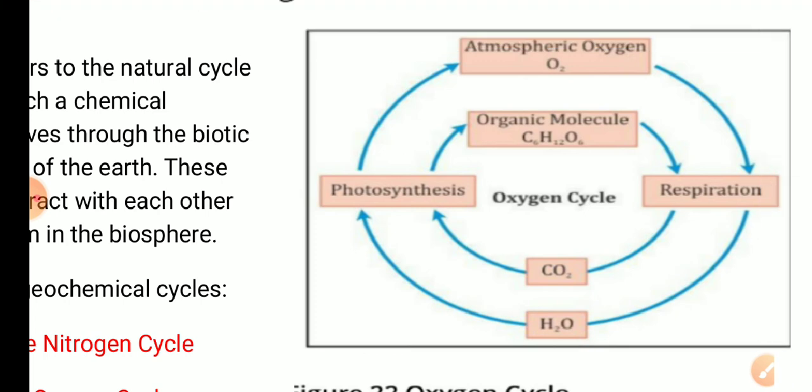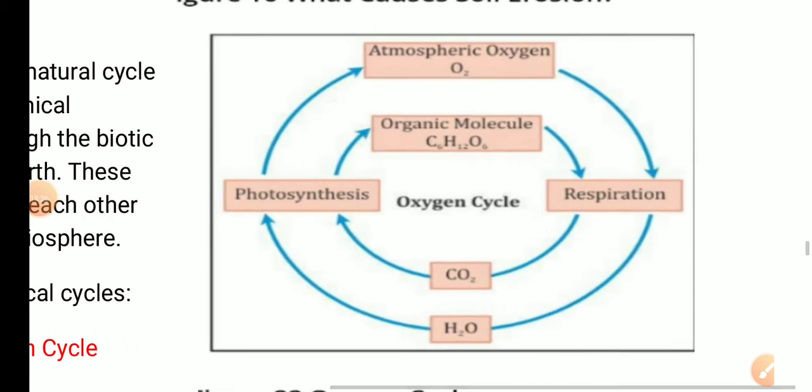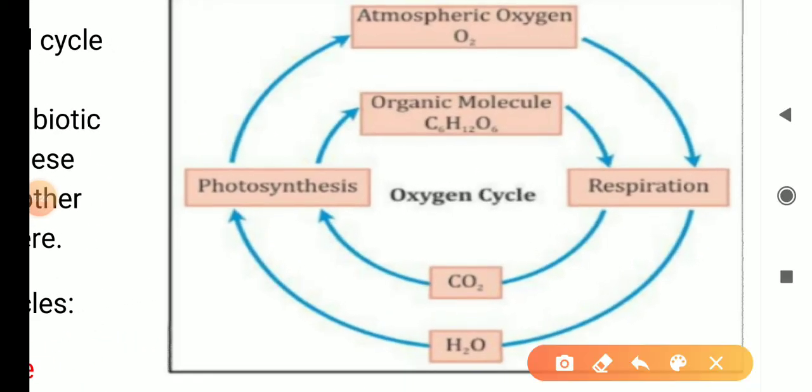here the oxygen cycle is shown to you. Oxygen is the gas which helps us to remain alive. This is also called our life gas. We are living through this gas only. If we do not get oxygen, we may die.